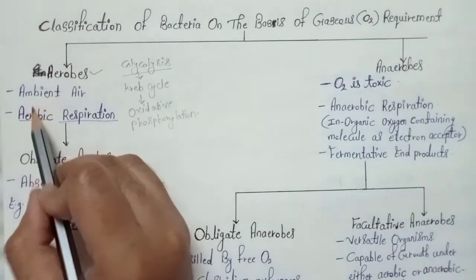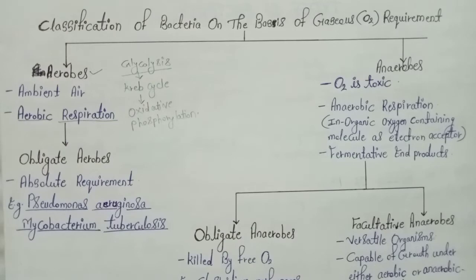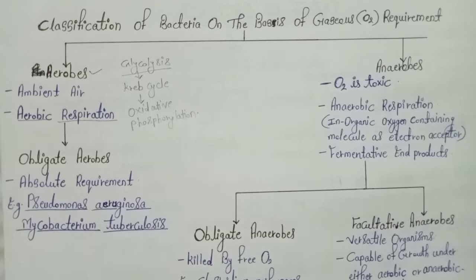So aerobic organisms perform the aerobic respiration process. That's why they are considered aerobic organisms. That means they are able to utilize oxygen for their metabolism. This is the main characteristic of aerobic organisms, that they use oxygen for their metabolism.